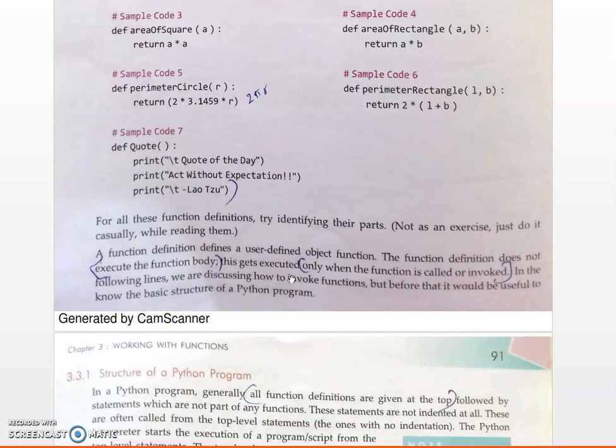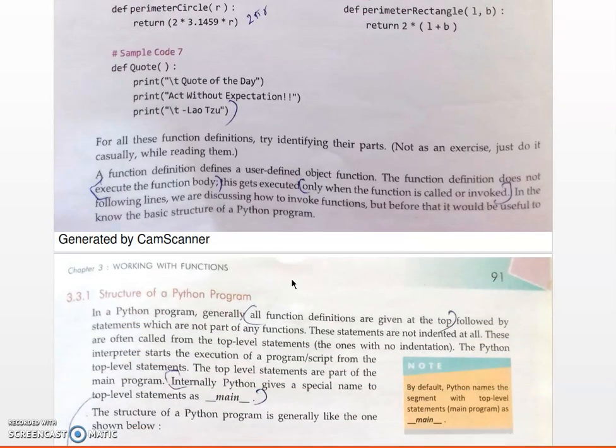Here this function returns a squared. Here it returns a into b. Here it returns 2 pi r. These are sample codes for function definitions. The function body will be executed only when the function is called or invoked.